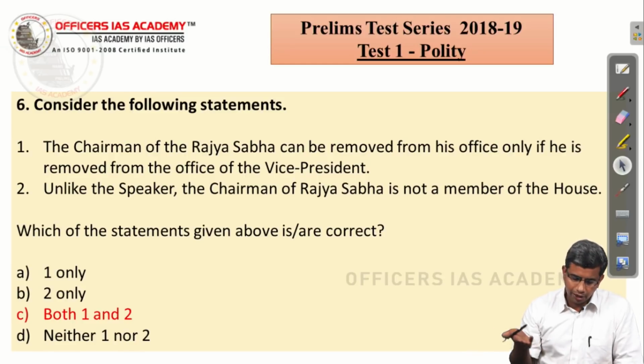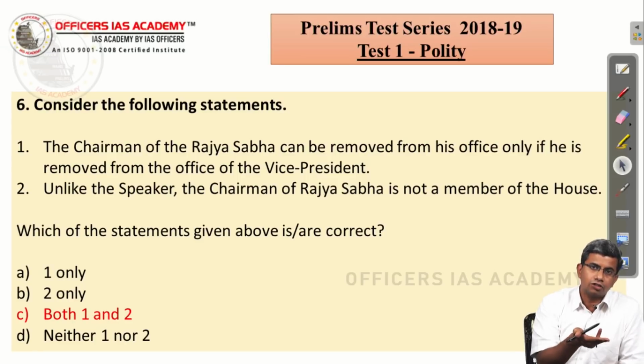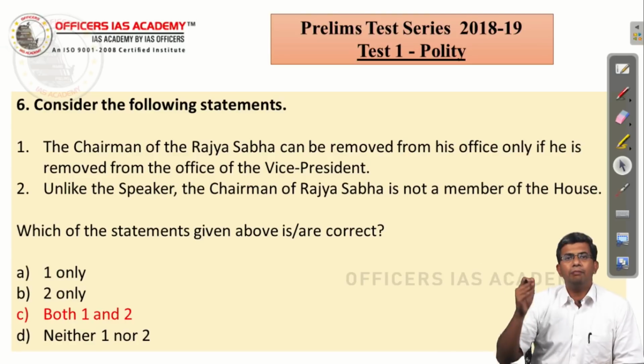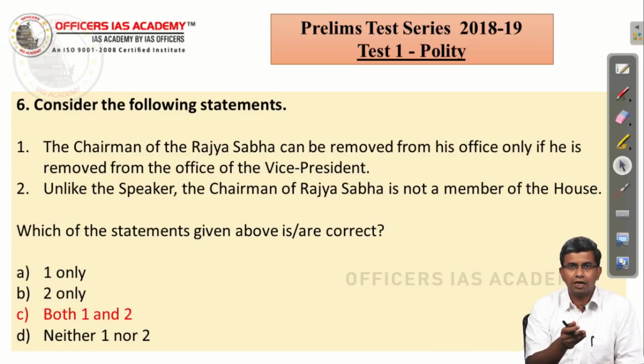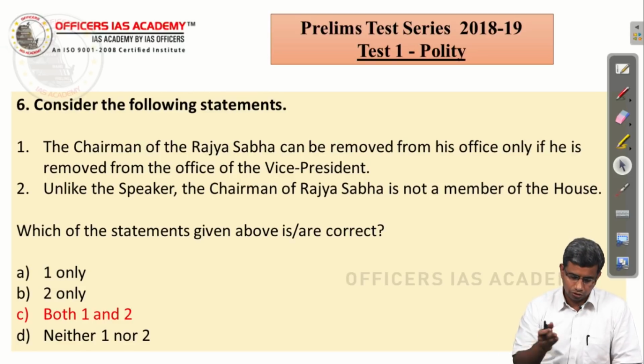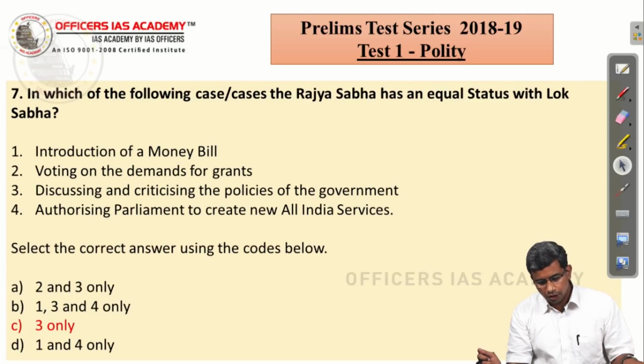And the second statement is again a straightforward statement. The chairman of Rajya Sabha is called an ex officio chairman because he is not a member of the house, whereas the speaker is not called an ex officio speaker because he is a member of the house. So the second statement, unlike the speaker, the chairman of Rajya Sabha is not a member, is also right. So the answer is both 1 and 2.